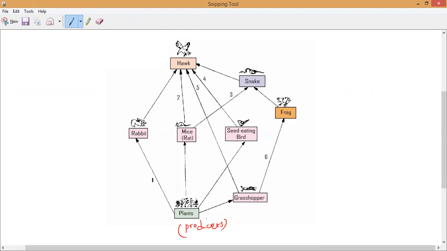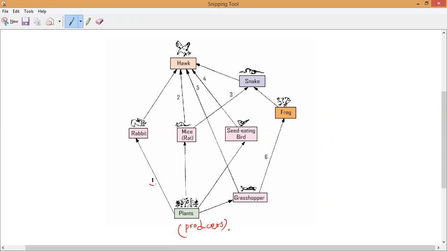If you notice here, this is what is called a food web. We can see a network of different pathways along with the food flows within a grassland community. A food web starts from producers. A food chain also starts from producers and ends with carnivorous or omnivorous animals. Now, in this one, they have given different kinds of food chains.